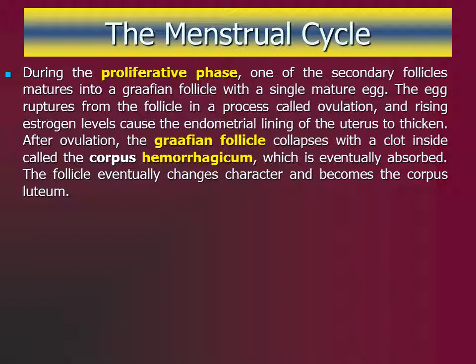Ovulation is the rupturing of the Graafian follicle. The ovum is released into the pelvic cavity, and this process occurs on day 14 in our 28-day cycle. After ovulation, the Graafian follicle collapses and blood within it forms a clot called the corpus hemorrhagicum. This clot is eventually absorbed by the remaining follicular cells. Eventually these cells enlarge, change structure, and form the corpus luteum or yellow body.